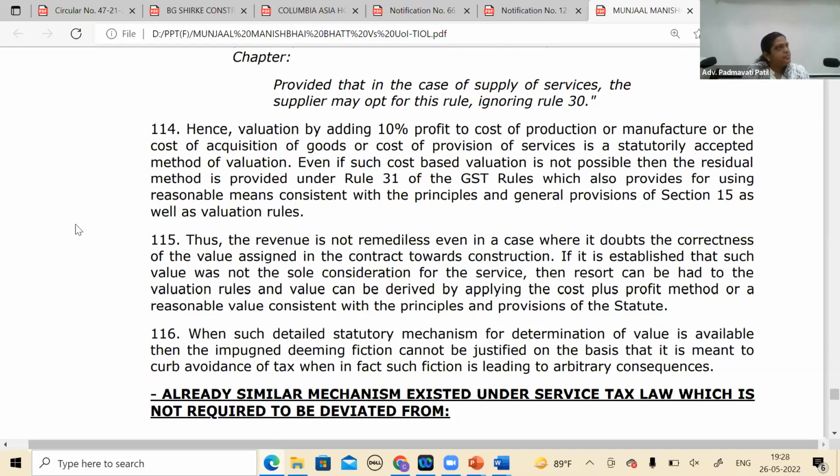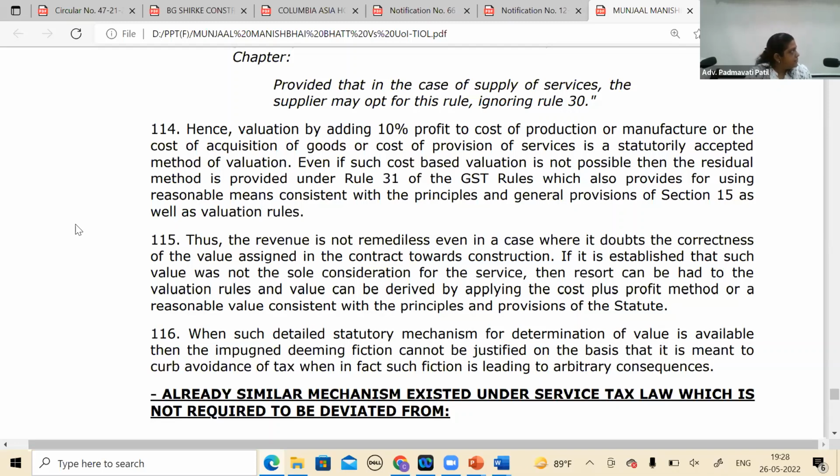When the vires of a central statute are challenged, and the High Court rules on the vires, that will be applicable for it. Yes, because they are talking in the context of a central statute. Naturally, when you're talking in the context of a state statute, that will be applicable for the state. But if the High Court rules on the central statute, will that judgment be applicable throughout India? Throughout India, unless the Supreme Court says that it will be applicable throughout India.